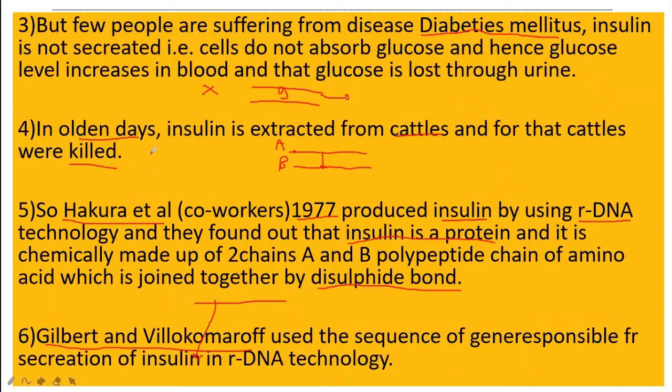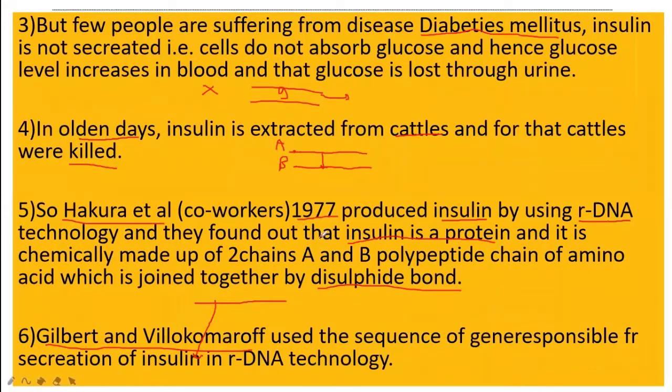Now, in olden days also insulin was extracted, but it was extracted from cattle, which are of a totally different species. On top of that, we were killing the cattle for the production of insulin. Then one scientist came, Hakura et al. Hakura and his co-worker, in the year 1977, produced insulin by using rDNA technology.